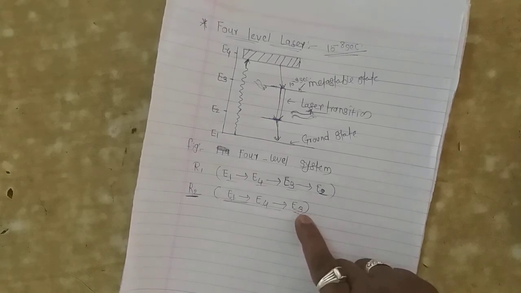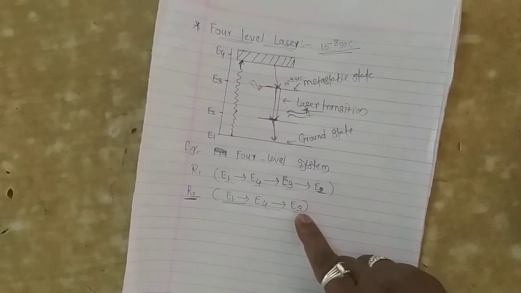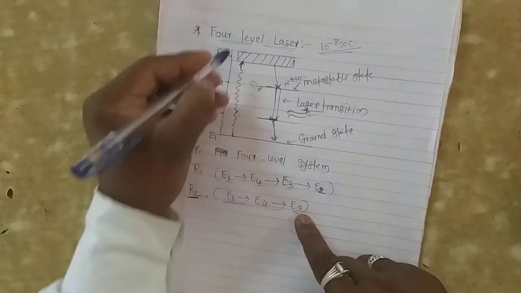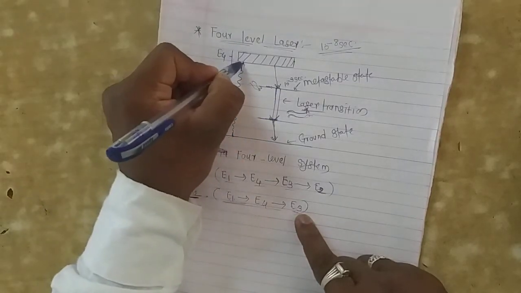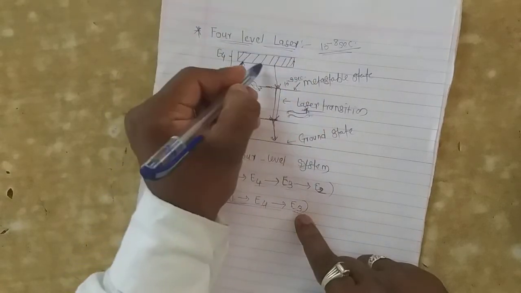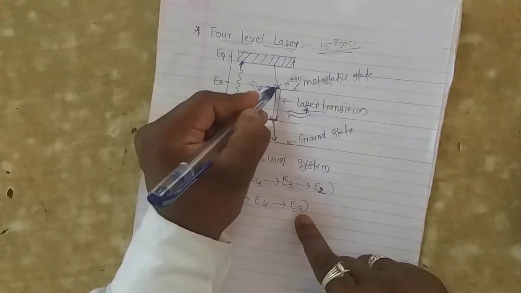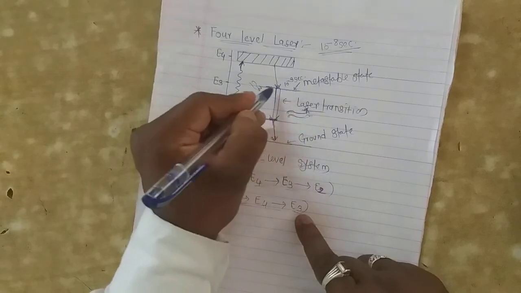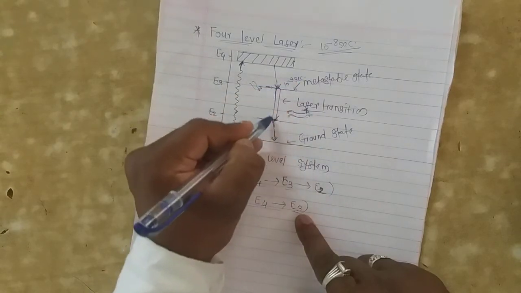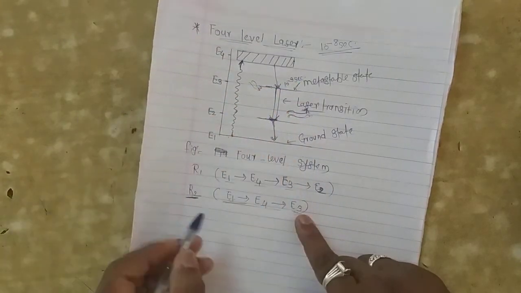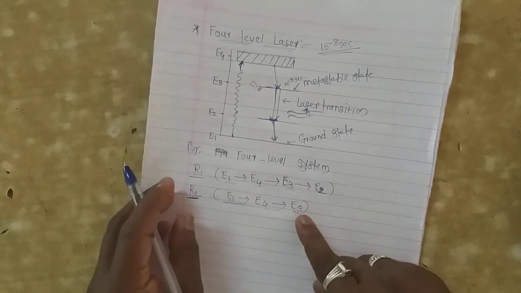But R1 denotes the rate at which the atoms are pumped to the level E2. That means that atom pumped into the E4, then completes their lifetime and returns back to the 10 raised to minus 3 s, it is a metastable state, that completes their lifetime, it returns back to the E2. That rate is the R1 rate.